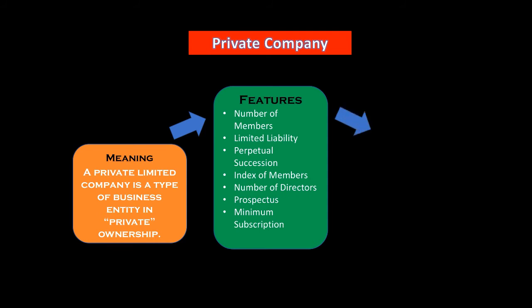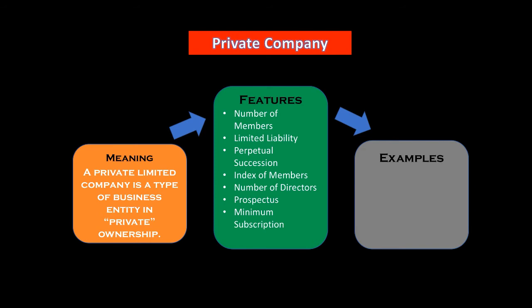The next one is the examples of private company. Companies like Flipkart, BookMyShow. There are a number of companies you can name that are private companies. Now we have some additional information regarding the types of private company. Limited by shares: how much share you hold in a company, accordingly it is categorized. The next one is limited by guarantee. The next one is unlimited liability.